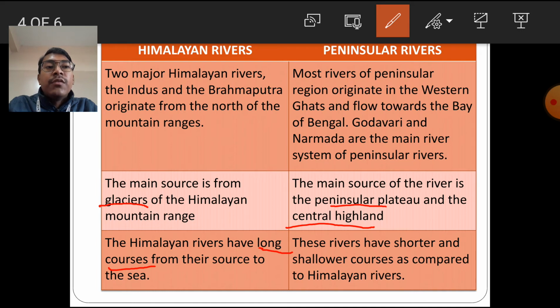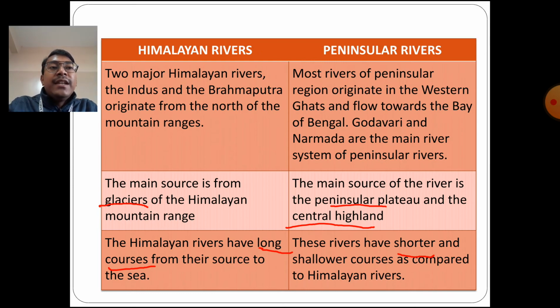Peninsular rivers have a shorter and shallower course as compared to the Himalayan rivers. So this is about the differences between the Himalayan rivers and the peninsular rivers. Himalayan rivers are mainly those rivers which originate in the Himalayan region. They get their water supply from the melting of snow and the glaciers. They have a long course. They are in the youthful stage. They cause more erosional activities.